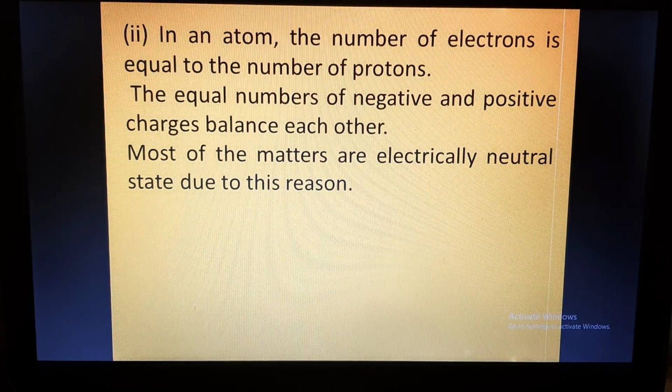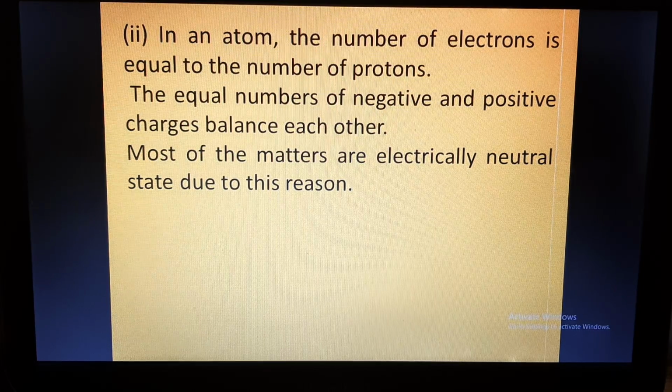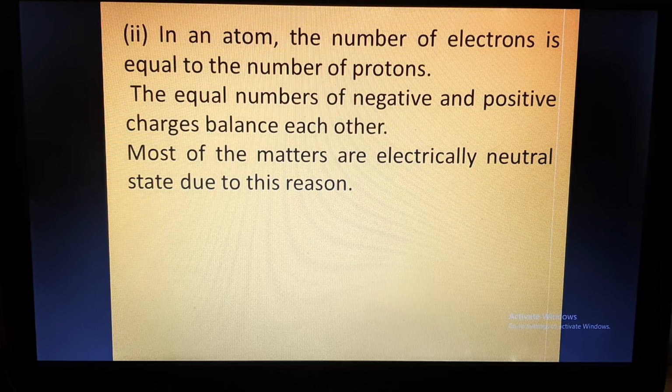Now most matter is in an electrically neutral state due to this reason. Why are they electrically neutral? Because atoms have an equal number of electrons and protons, and electrons are negative, protons are positive, and they nullify their charges.